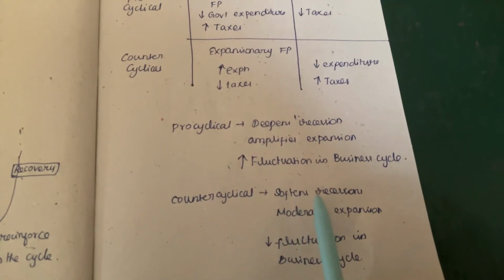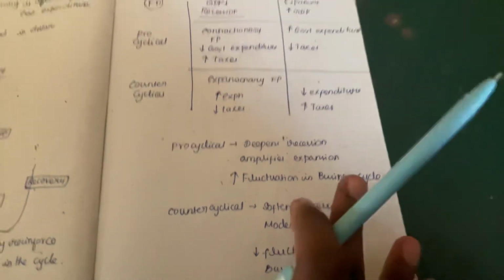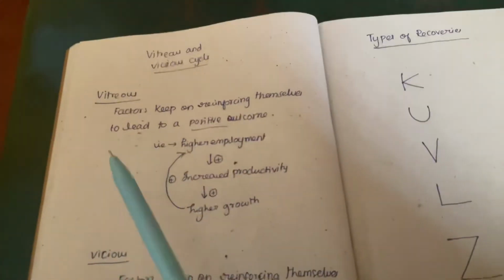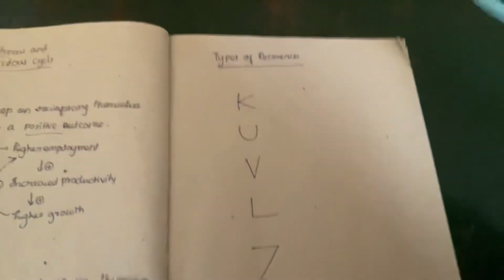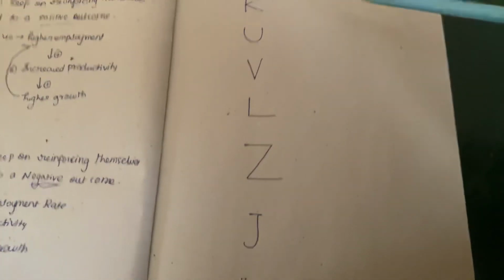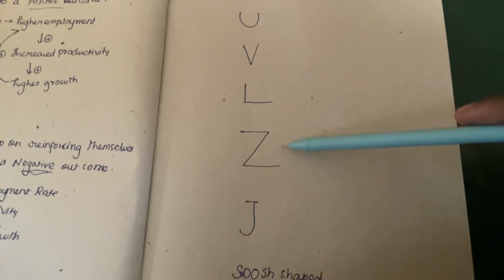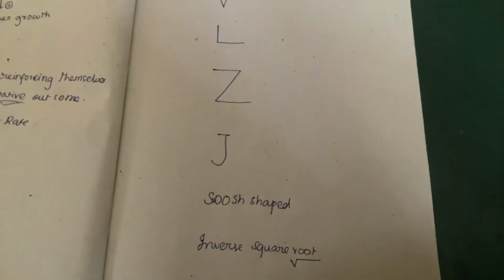Counter-cyclical policies soften the recession, moderate the expansion, and decrease the fluctuation in the business cycle. We have already seen virtuous and vicious cycles. We will be seeing about the types of recoveries in the next videos: K-shaped, U-shaped, V-shaped, L-shaped, Z-shaped, J-shaped, and square root shaped, inverse square root shaped.